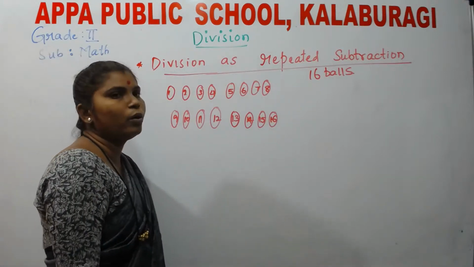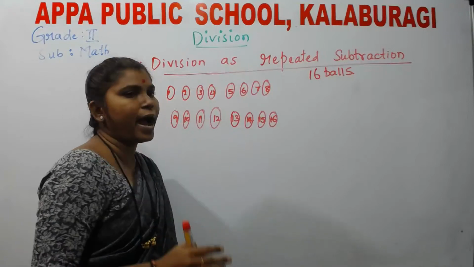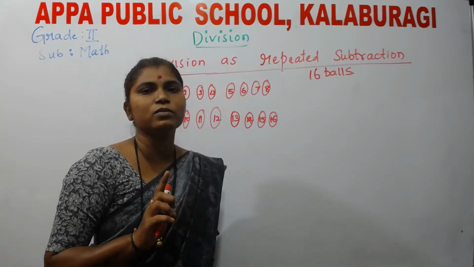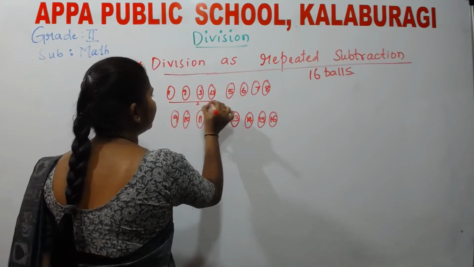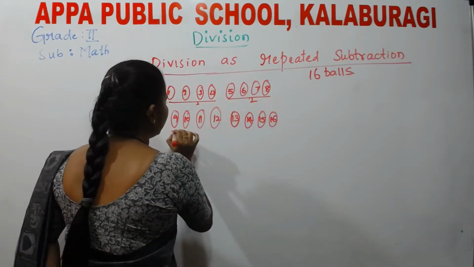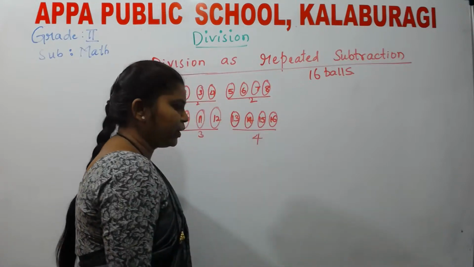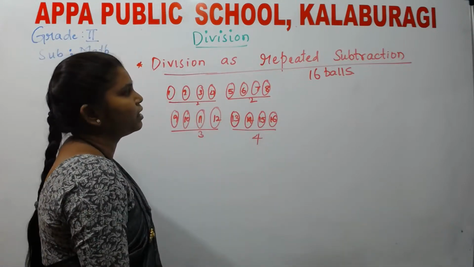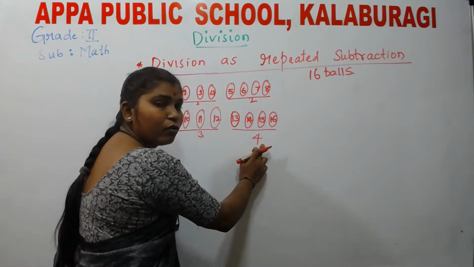Now what I do, I am going to identify the groups. So I group 4 balls as one group. So this is your first group, this is your second group, this is your third group, and this is your fourth group. I am identifying the number of groups: 1, 2, 3 and 4.